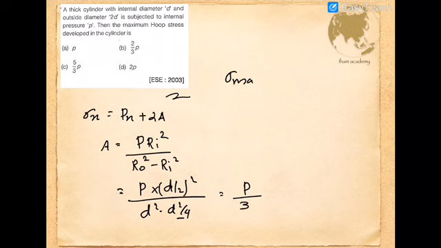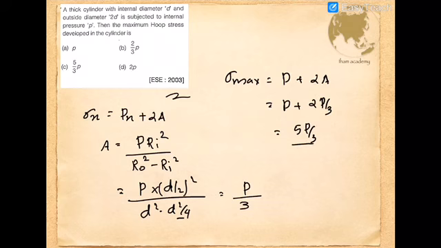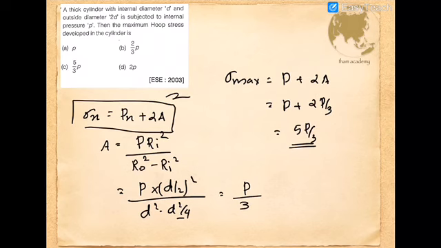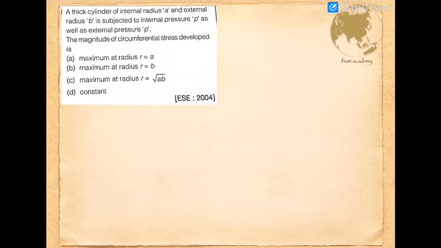So the maximum value will be pressure plus 2A. The pressure applied is P, plus 2 times P divided by 3, that is 2P divided by 3. Summing these two values, you will get 5P divided by 3. This theory is covered in the Part 2 session, the thick pressure vessel Part 2 section. So please go to the theoretical portion, then come back if any doubt. So option C is the correct answer.